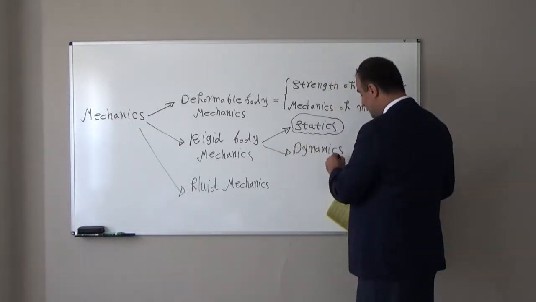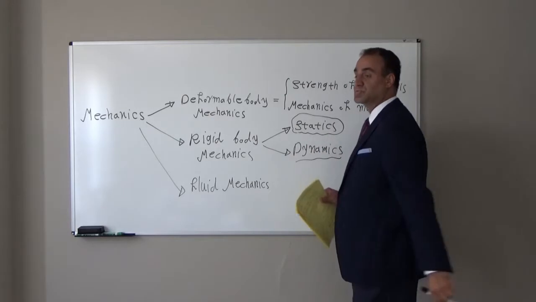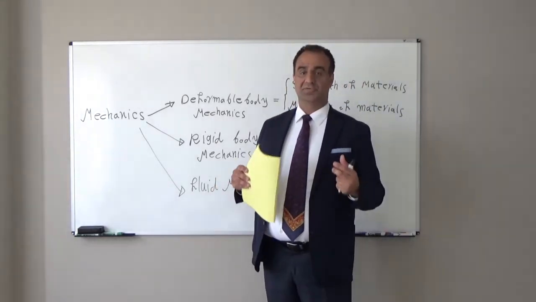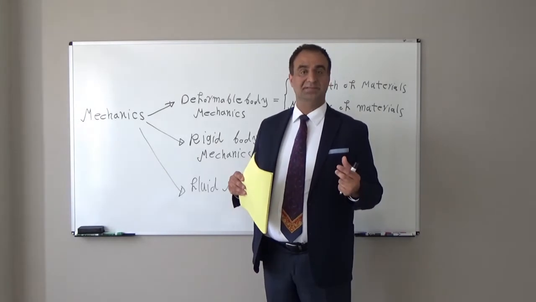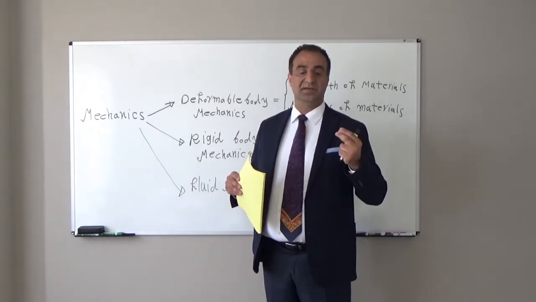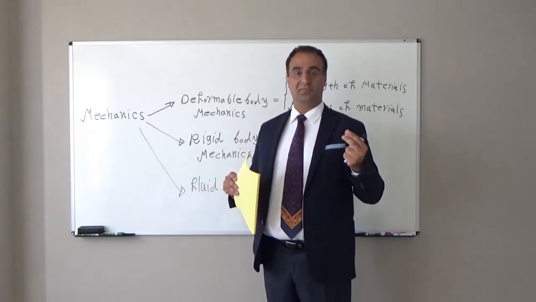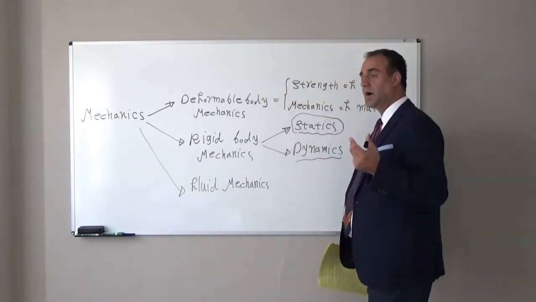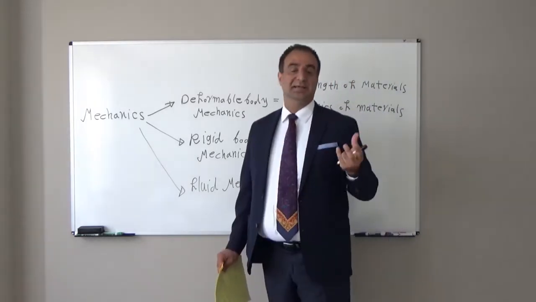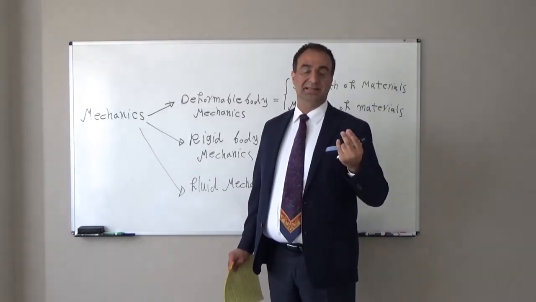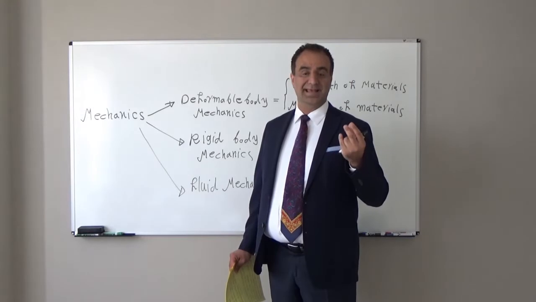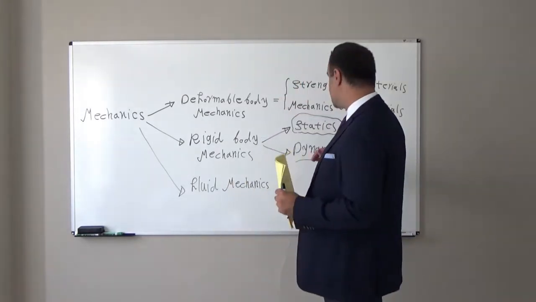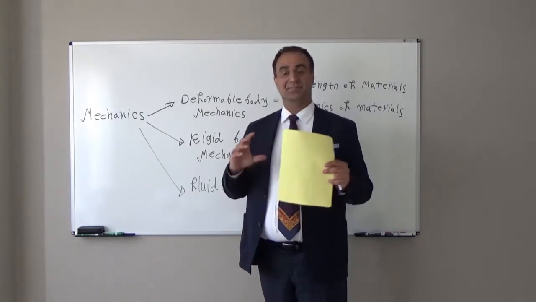In statics and dynamics, in both of these courses, our object can be a particle or a rigid body. A particle means it has a very small size, so we can neglect the size. Once we call it a particle, it means it has a very small size and it is like one point. But a rigid body means it has a bigger size.